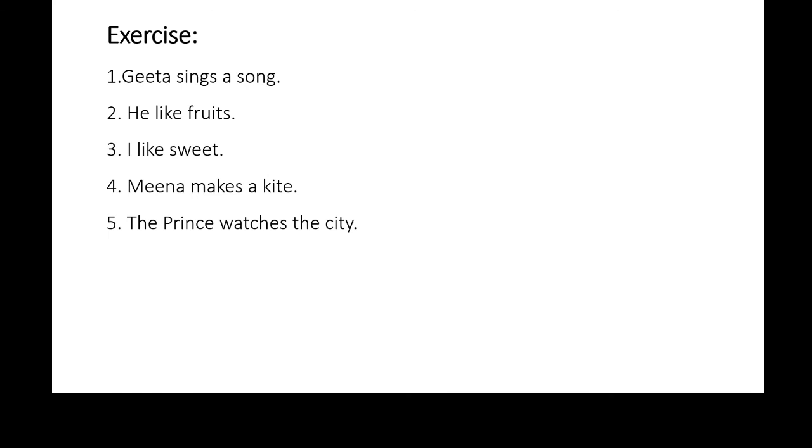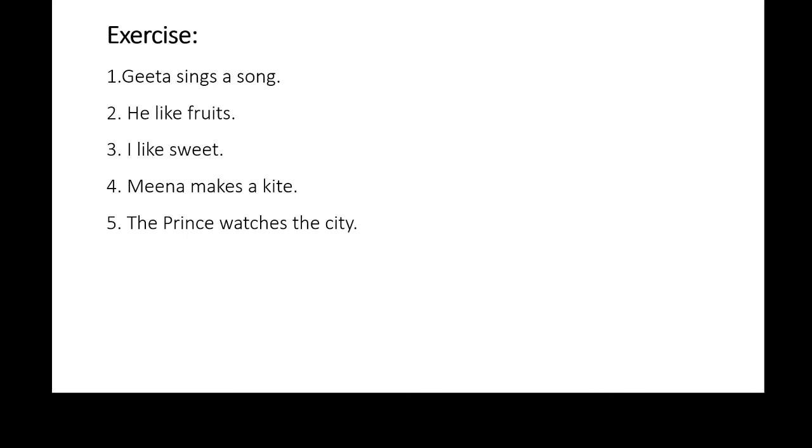I like sweet. In this sentence, I is subject, like is verb, sweet is an object. So our answer will begin with sweet, and it is singular. Then sweet is, like will turn into liked. The sweet is liked by, I will turn into me. So the correct answer is, sweet is liked by me.